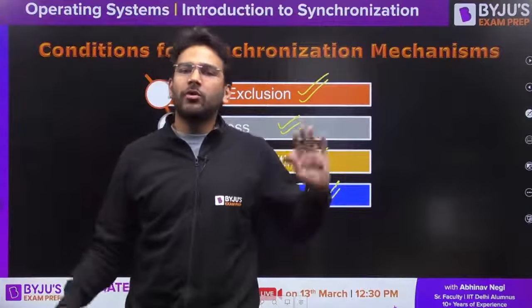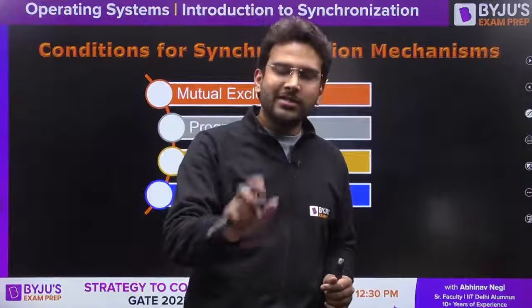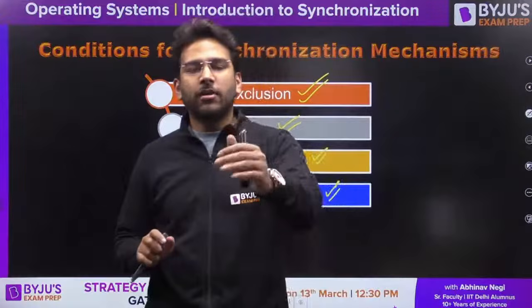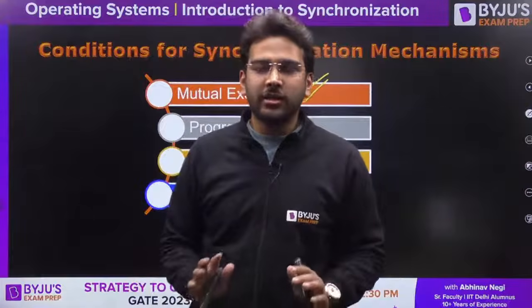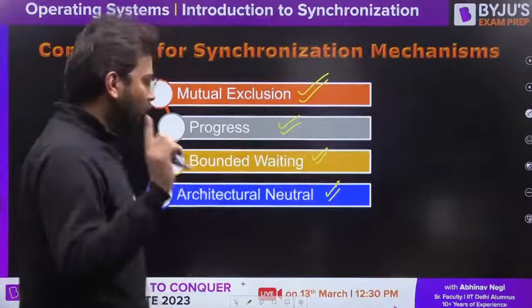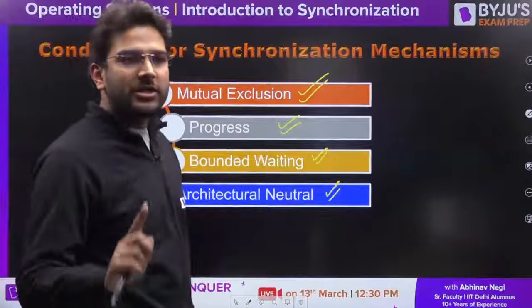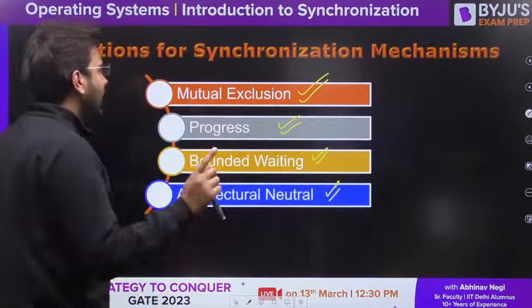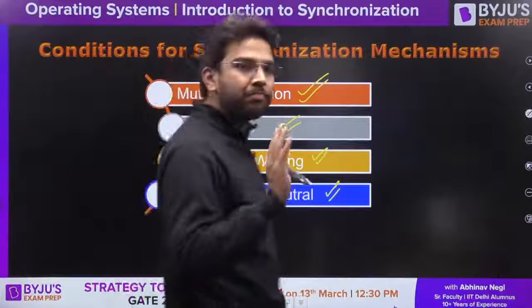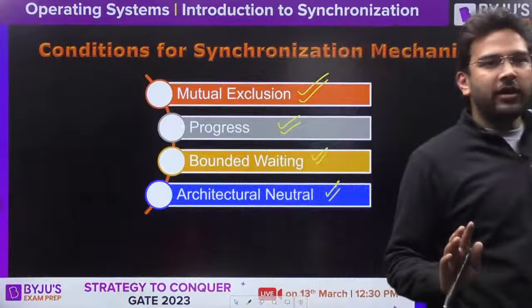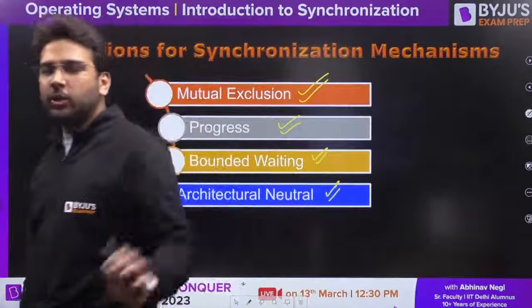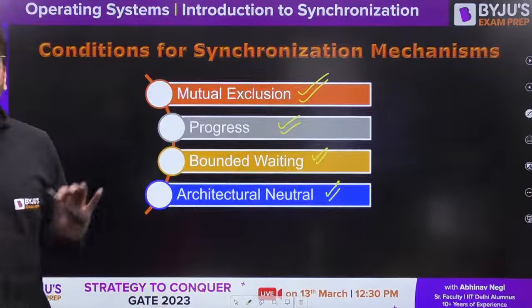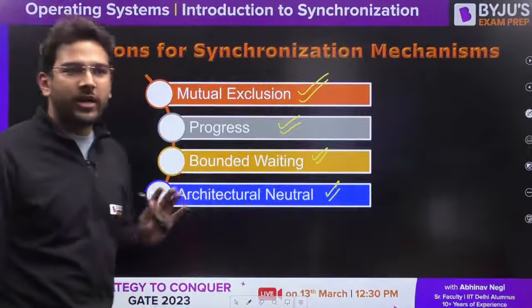So you have process P1 and process P2, but at a time you allow only one process to access the critical section and perform its execution. After that you allow the other process to access the critical section. That is nothing but mutual exclusion. Is it clear? Any doubt so far? Anyone? Okay. So if no more than one process is able to enter the critical section, we can say mutual exclusion is satisfied.